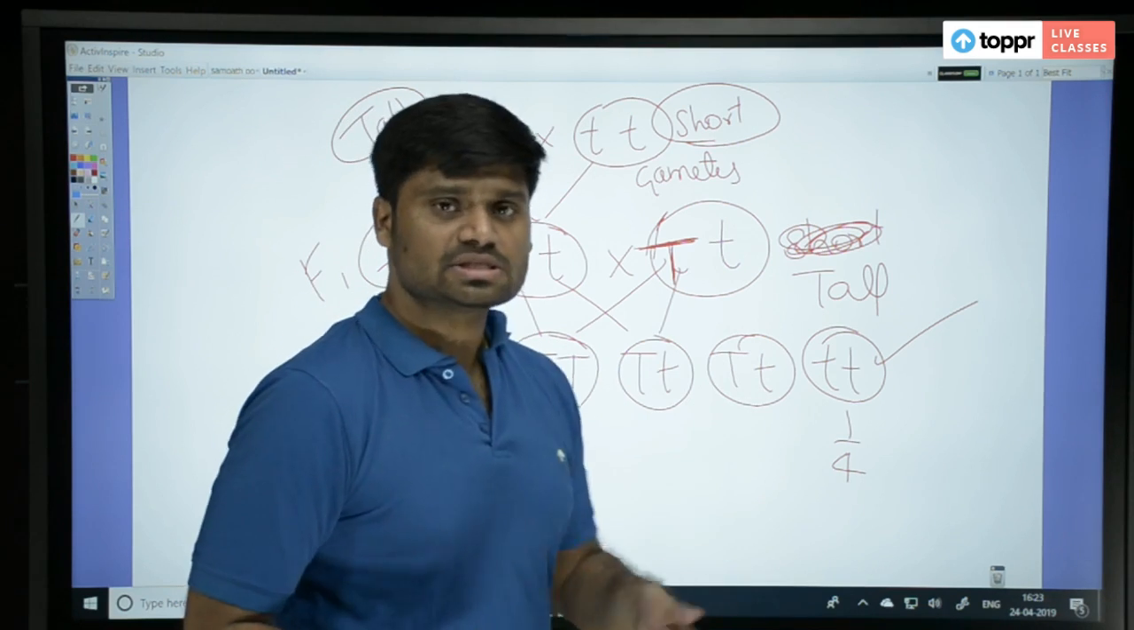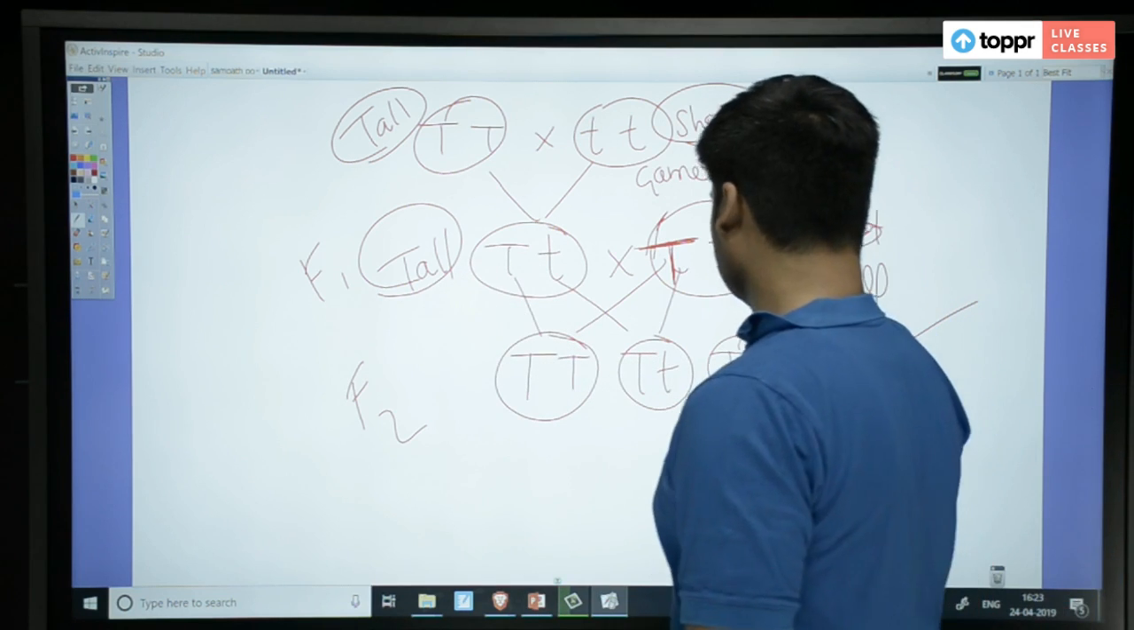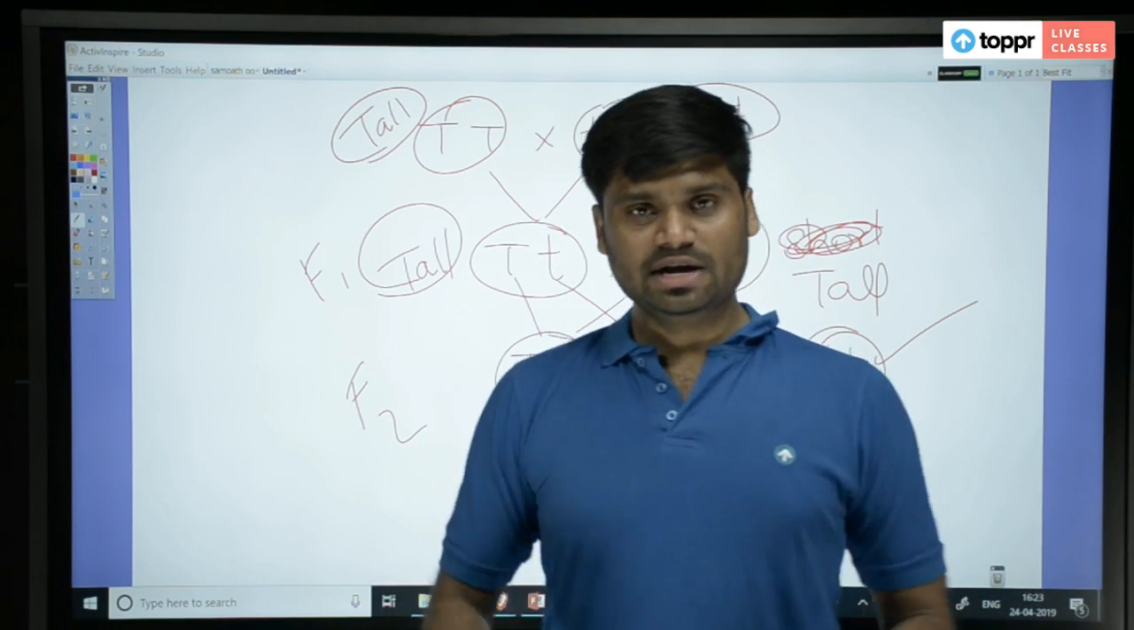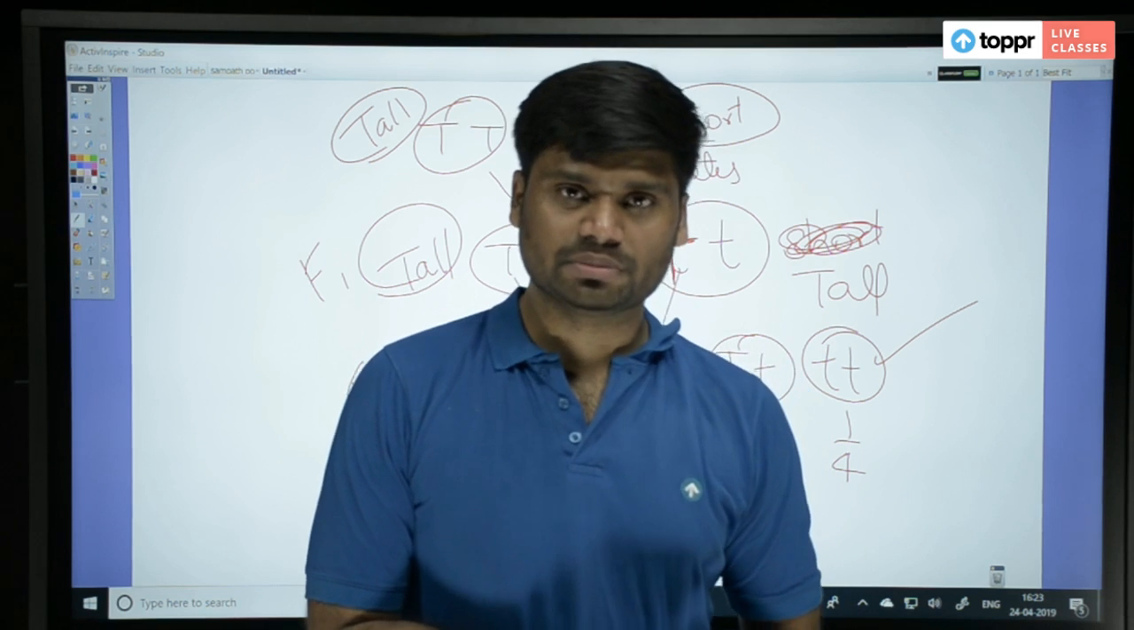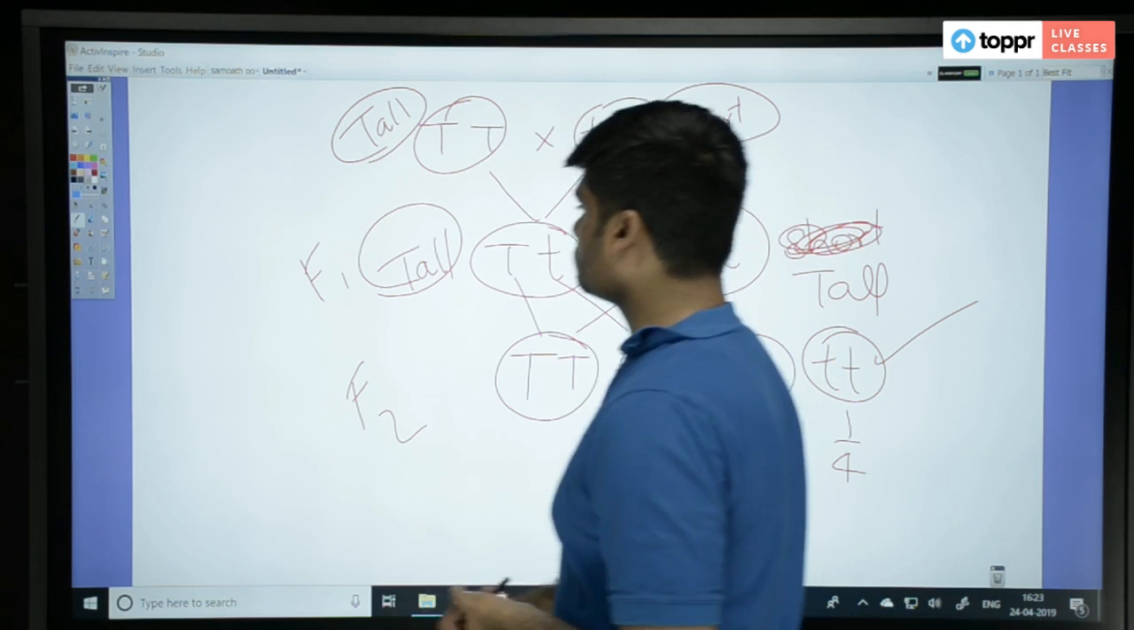So law of dominance, when did he propose? When he saw the tall plants of F1 generation. Now, when did he propose independent assortment? And what is this independent assortment all about? Let us see that now.